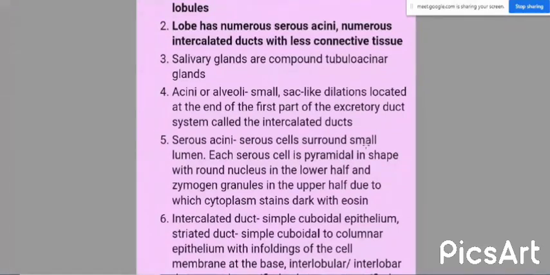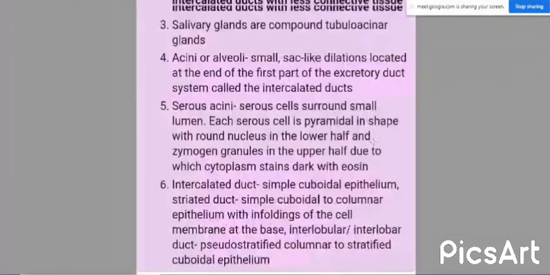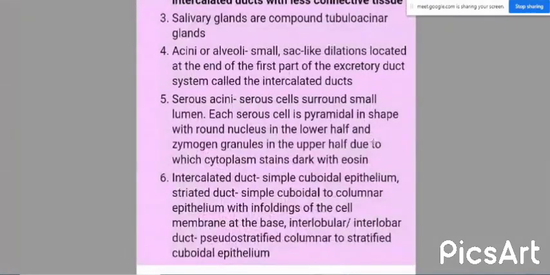Each serous cell is pyramidal in shape with a rounded nucleus in the lower half and zymogen granules in the upper half, due to which the cytoplasm stains dark with eosin, and a pink colored stain can be seen in it.